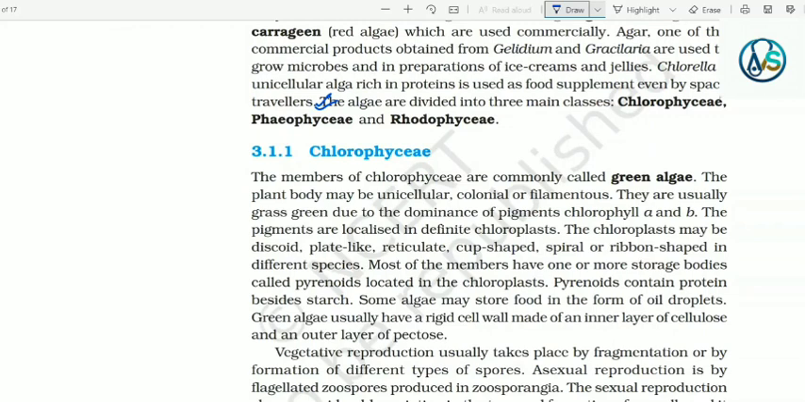3.1.1 Chlorophyceae. The members of Chlorophyceae are commonly called green algae. The plant body may be unicellular, colonial or filamentous. They are usually grass green due to the dominance of pigments chlorophyll a and b. The pigments are localized in definite chloroplasts. The chloroplast may be discoid, plate-like, reticulate, cup-shaped, spiral or ribbon-shaped in different species.